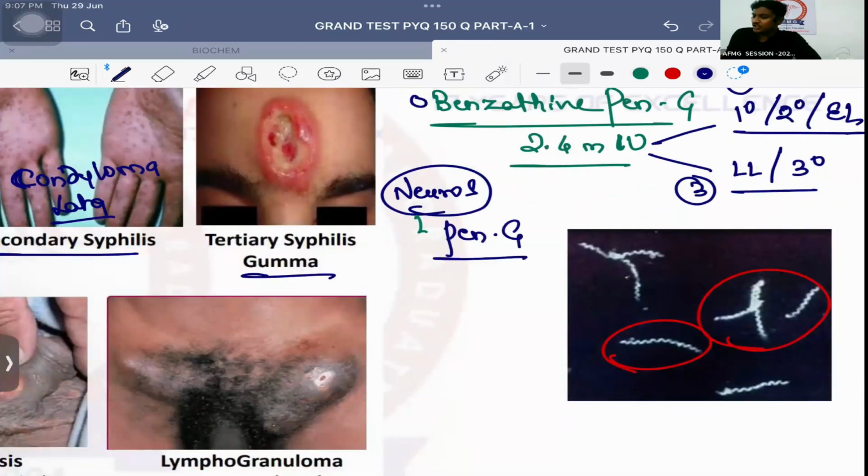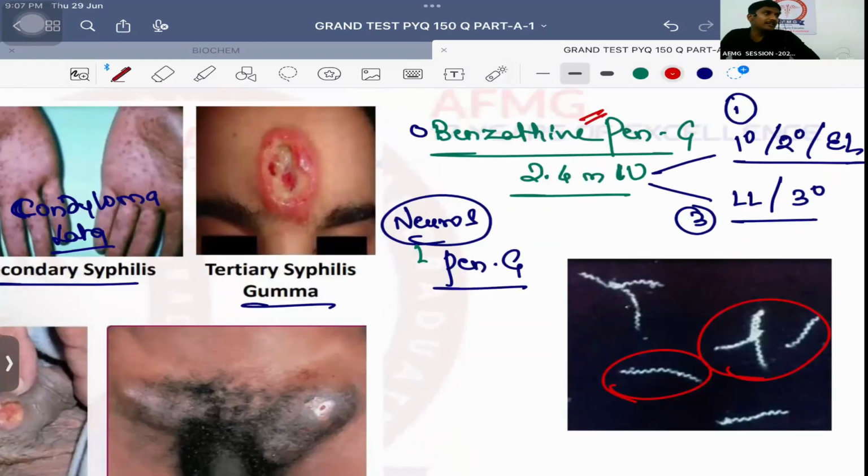It is only penicillin G or aqueous form of penicillin G. The reason is that benzathine makes it long acting, but benzathine could not cross the blood brain barrier. This was a previous year question; you cannot just use benzathine for everything. Benzathine penicillin G cannot be the drug of choice for neurosyphilis because it cannot cross the blood brain barrier. Please remember that. Okay. No issues with this, anybody?